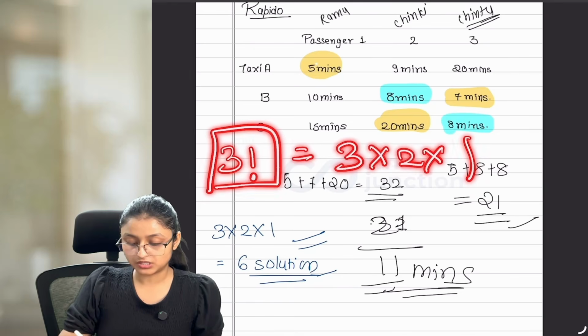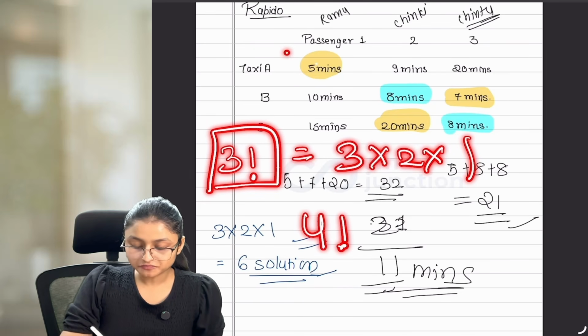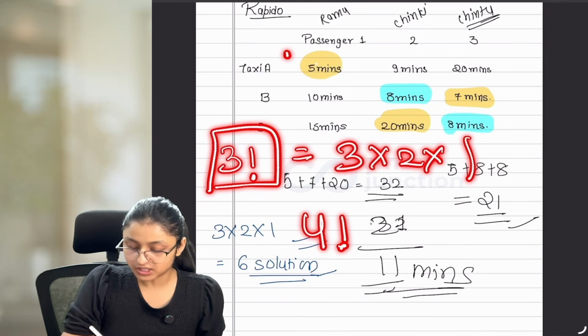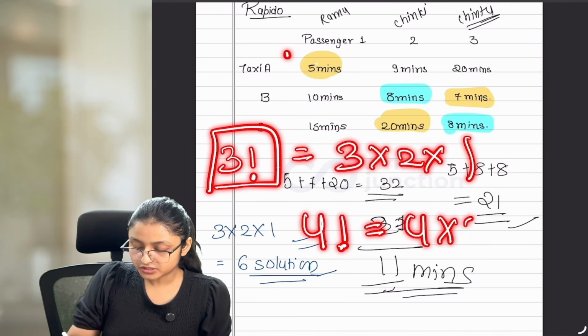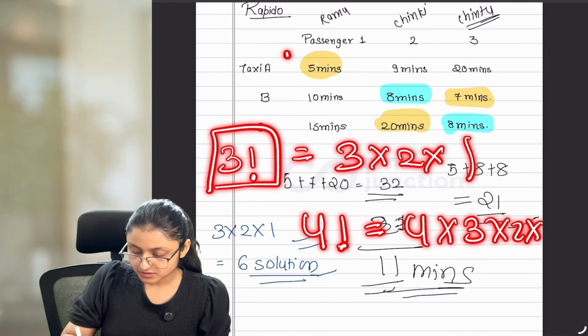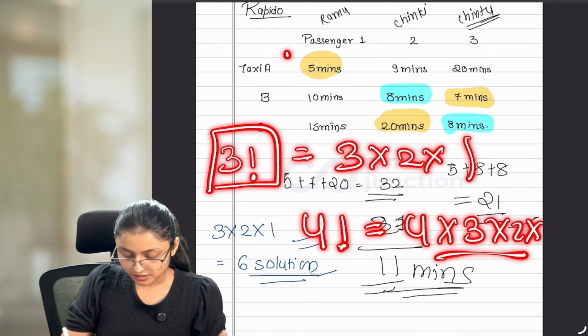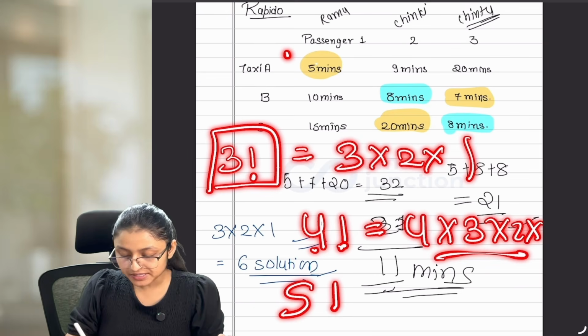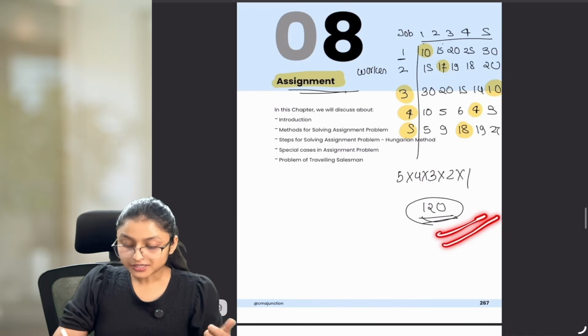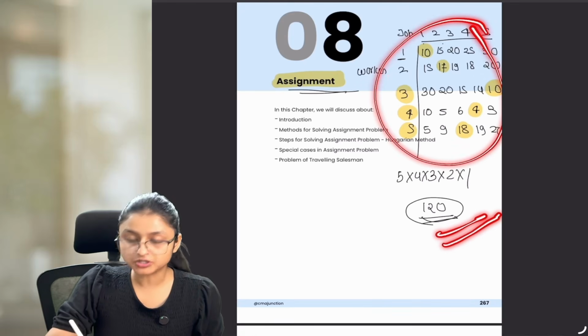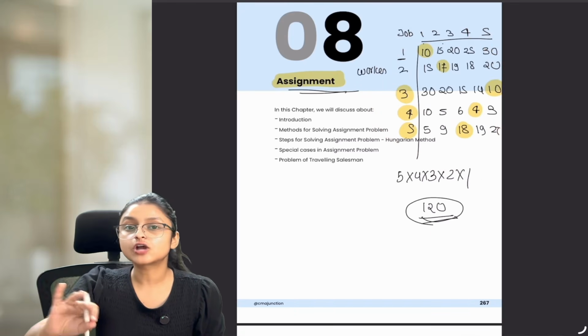If I take 4 factorial, so if my matrix was 4 rows and 4 columns, then the number of solutions I can have is 4 into 3 into 2 into 1. This is the total number of solutions you will get when you have a 4 by 4 matrix. And when you have a 5 by 5 matrix, then you have 5 factorial answers, which I calculated here: 120 solutions can be there of this particular chart when you are doing this trial and error method.